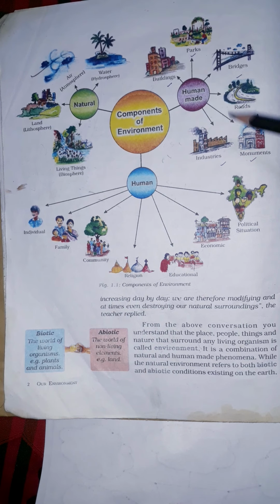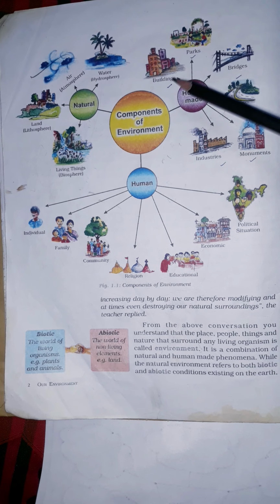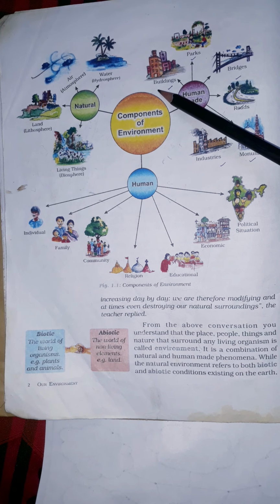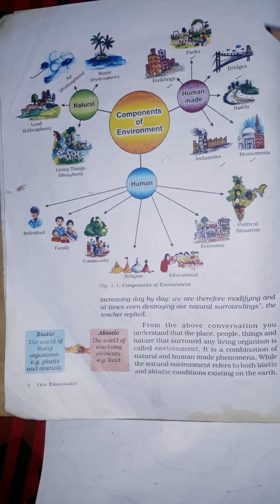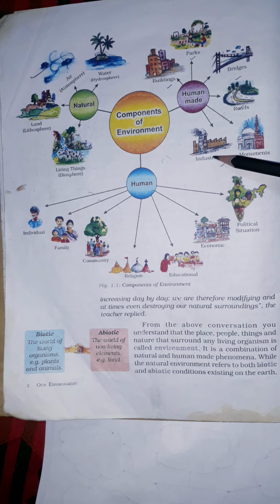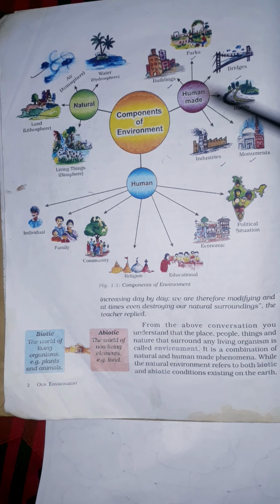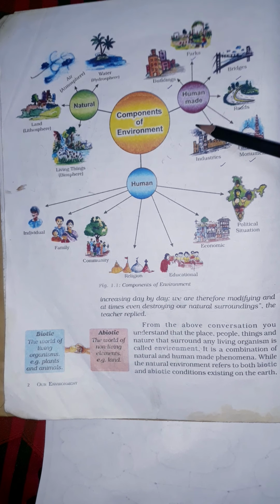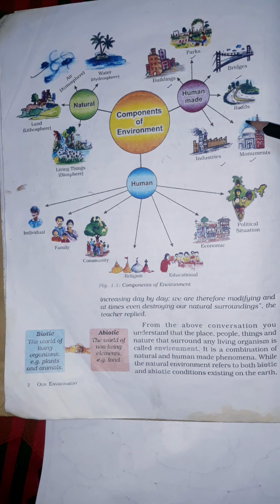Now let's come to human made. Human made are things created or made by humans. Who has made them? Humans. Just like buildings for their use, parks to play, bridges, roads to go here and there, industries for their business purposes, and even monuments also. All these things come under the human made component: buildings, parks, bridges, roads, industries and monuments.